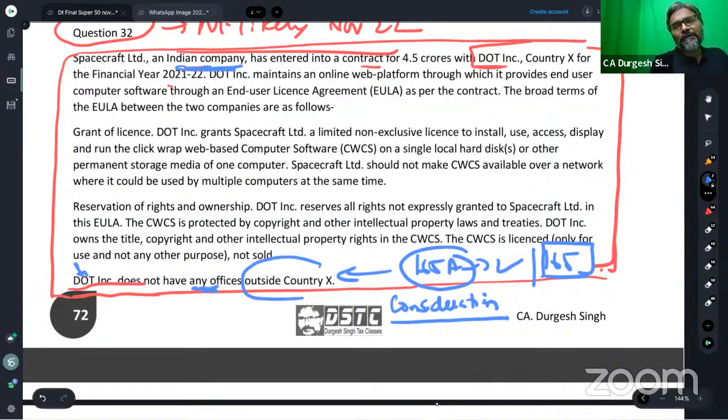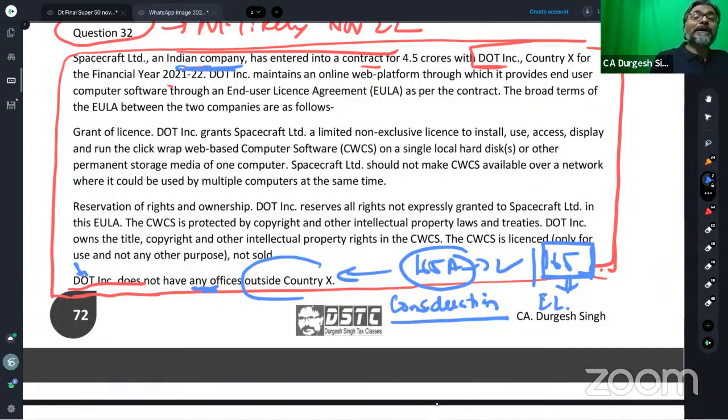Whereas in the case of 165A, on the consideration which has been paid, the equalization levy of 2% has to be paid by the service provider, which is the e-commerce operator.